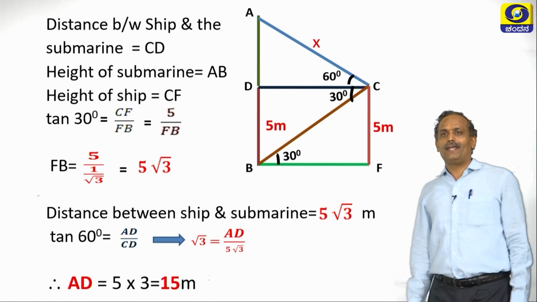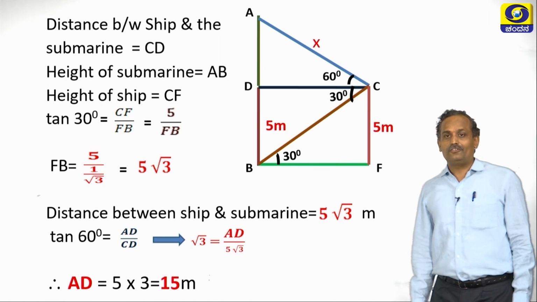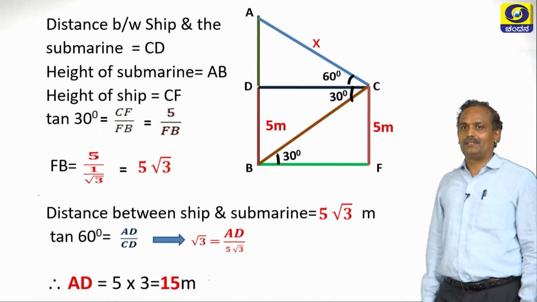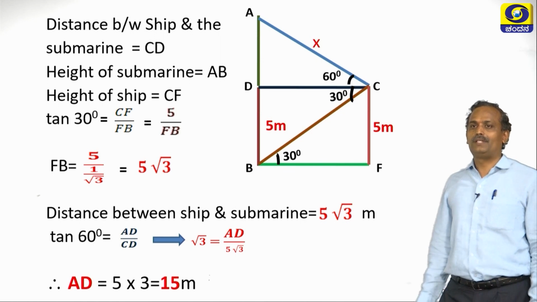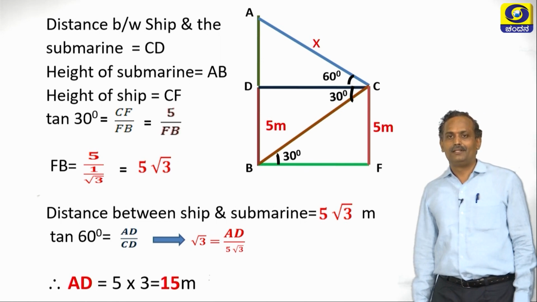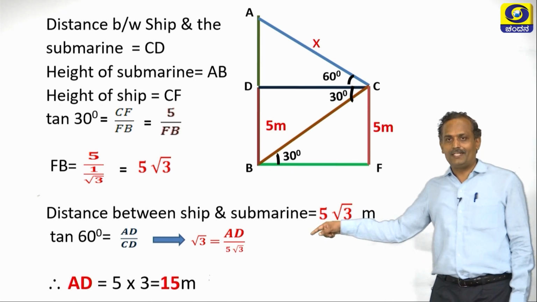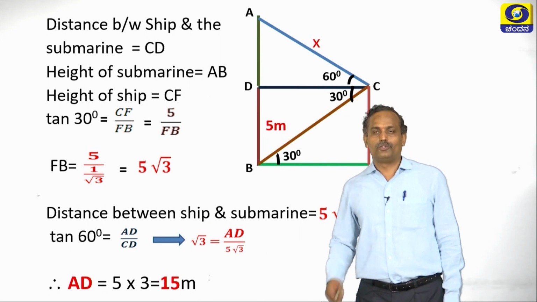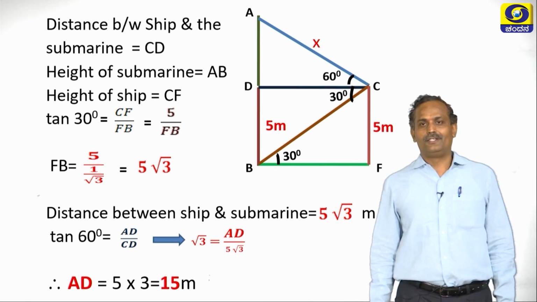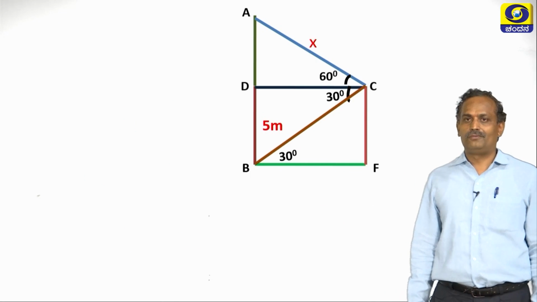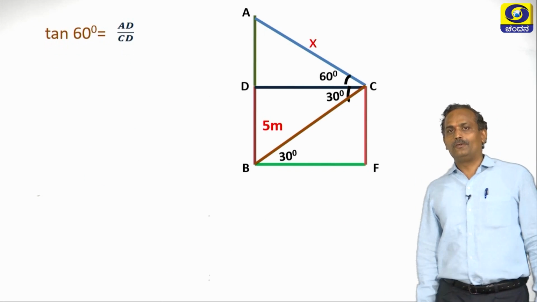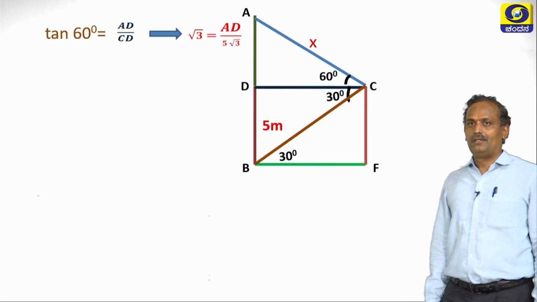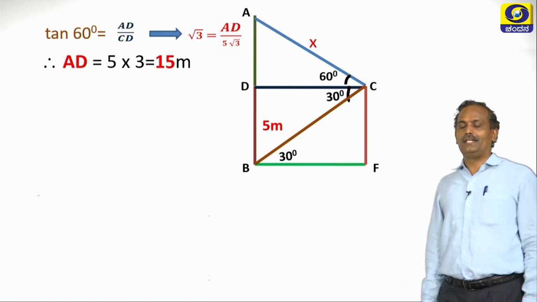Now we need to find AD. What is AD then? Let us cross multiply root 3 with 5 root 3. Root 3 multiplied by root 3 is nothing but 3 itself. Therefore 5 into 3 is 15 meters. So the distance between their tops is 15 meters. Hence tan 60 is AD by CD, and AD we have already found to be 15 meters.